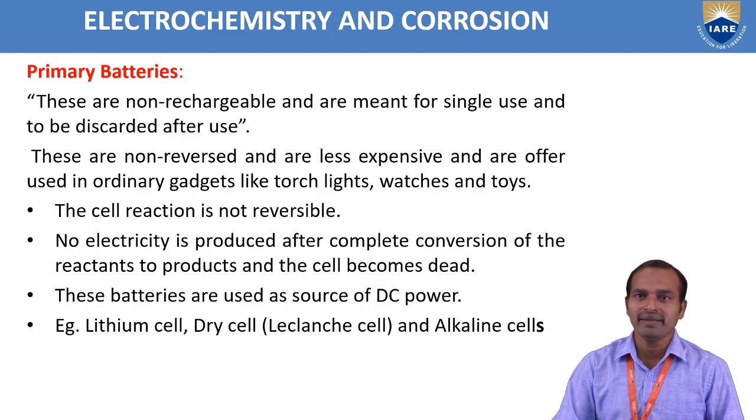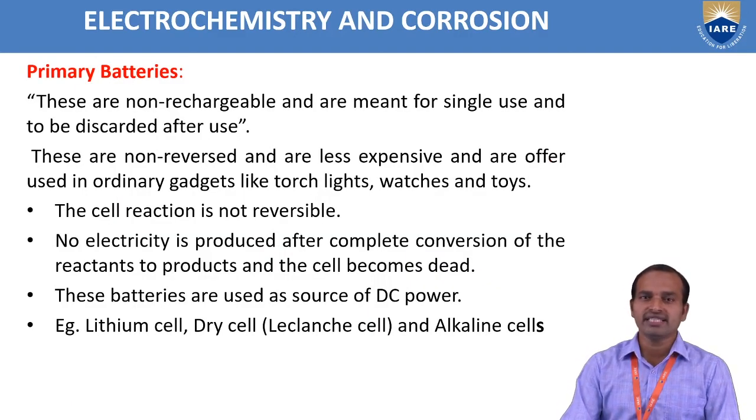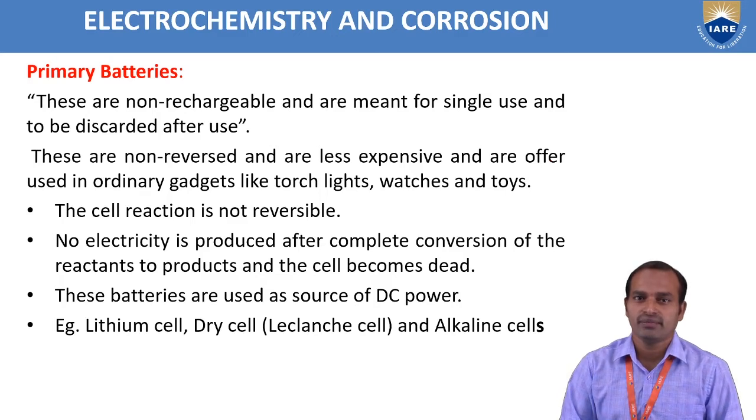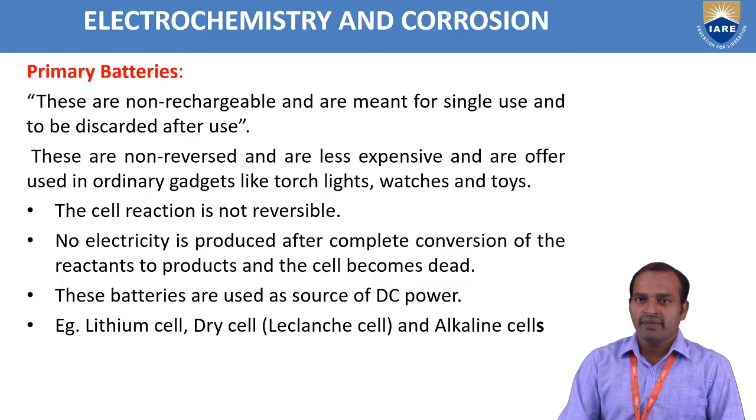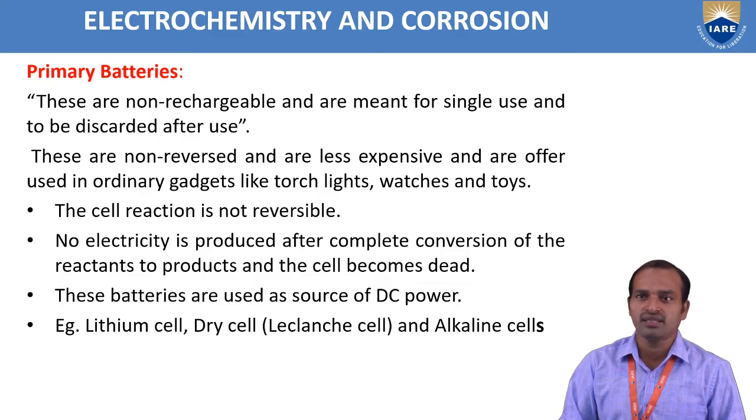Coming to primary batteries. Primary batteries are non-rechargeable and used only once. The reactants are converted into products only, and irreversible reactions are observed. They are meant for single use and to be discarded after use.